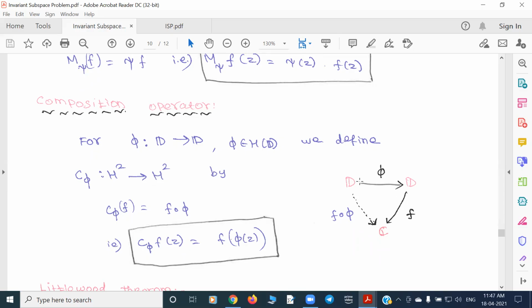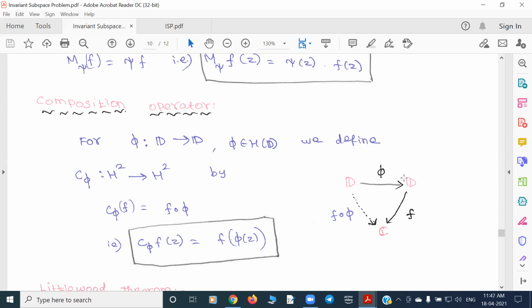Now you can just compose them. Now you have the new function f composed with phi. Take this element, and this is defined to be your operator. C phi of f is defined to be f composed with phi. One thing is clear: these two are analytic functions, so the composition is analytic.